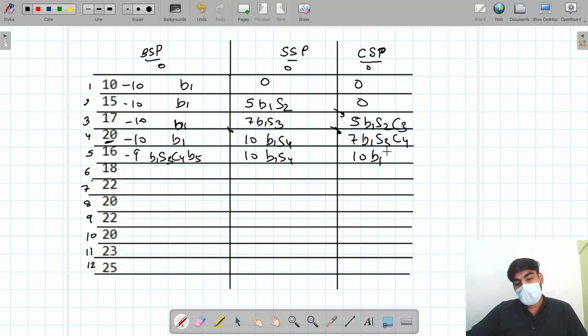So buy at first, sell at fourth, cool down at fifth. Now come to that one. If we buy today, we take an 8 rupee loan because we have 10 rupee in our purse. Today's price is 18, so 18 minus 10 is 8. Or if we take the older as it is, we have to take a 9 rupee loan. So which one is better? 8 rupee. So I am writing here: buy at first, sell at fourth, cool down at fifth, buying at sixth. We have an extra stock here.